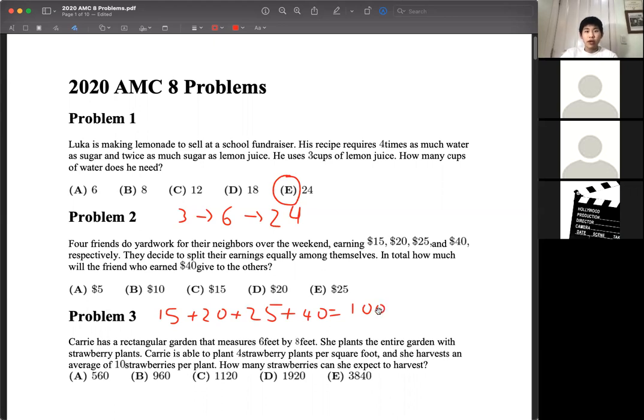And since we have 4 people here, the amount that they each get is going to be 100 over 4. 100 divided by 4, and that's going to be equal to $25. And so the person who made $40 is only going to have $25 at the end, which means that they gave away $15.